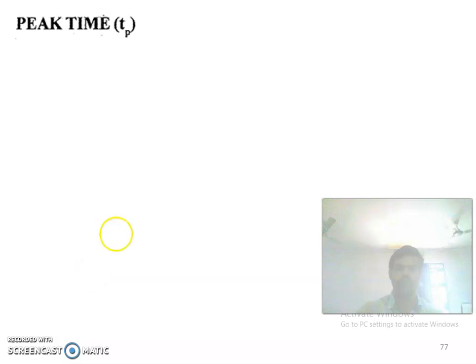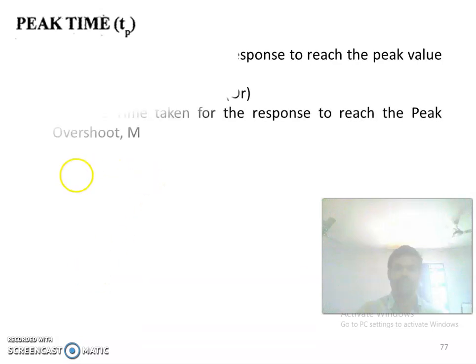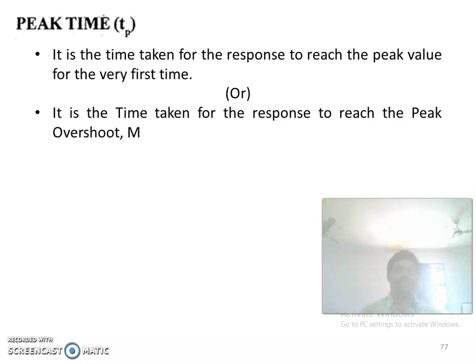Now we are going to see peak time. So peak time is the time taken for the response to reach the peak value for the first time, or it is the time taken for the response to reach the peak overshoot Mp. Either it is the time taken to reach the peak overshoot, or the time taken for the response to reach the peak value for the first time.